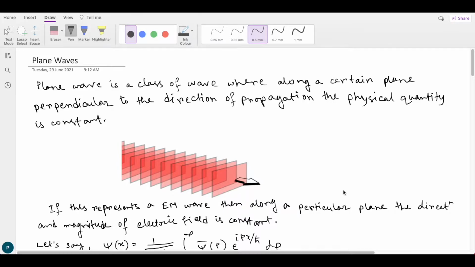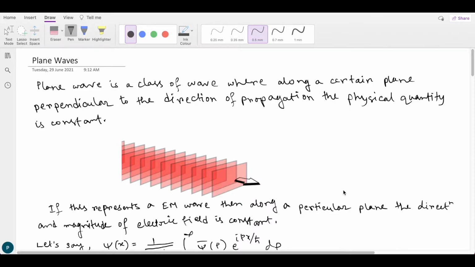Today our topic is plane waves. So what is a plane wave? A plane wave is a class of waves where along a certain plane perpendicular to the direction of propagation the physical quantity is a constant.